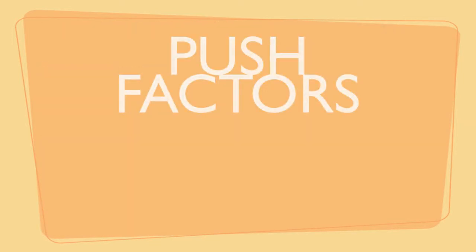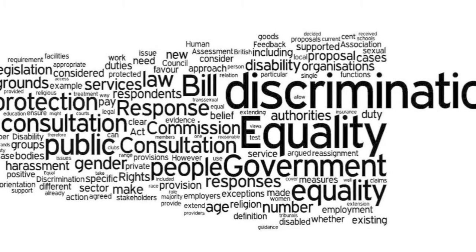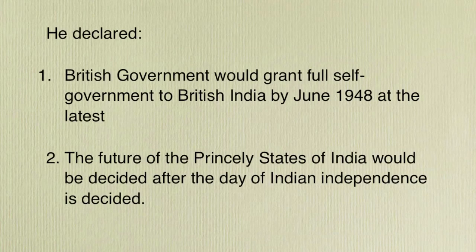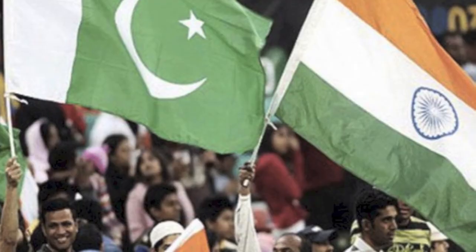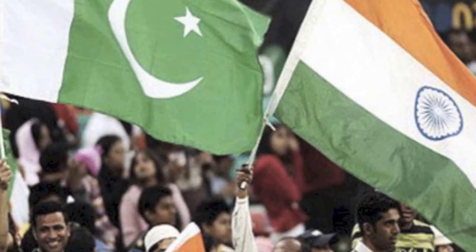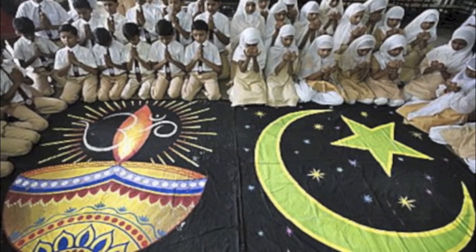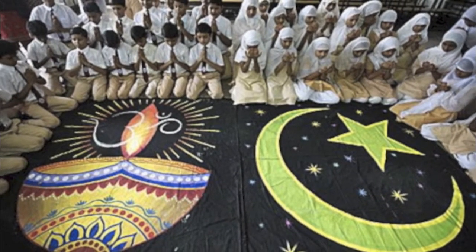The Muslims were worried that once the British gave India its independence, their rights would not be protected in a land where Hindus dominated. The British Prime Minister Attlee declared on the 20th of February 1947 that the British would move out of India by June 1948 in every condition. After hearing the declaration, Indian leaders were troubled because they knew that if India were not divided by that date, a civil war might break out and the country might divide into various parts.